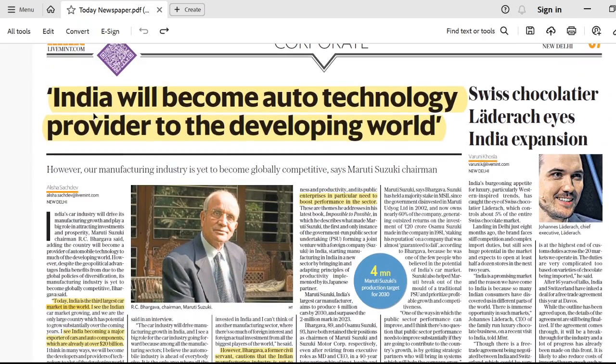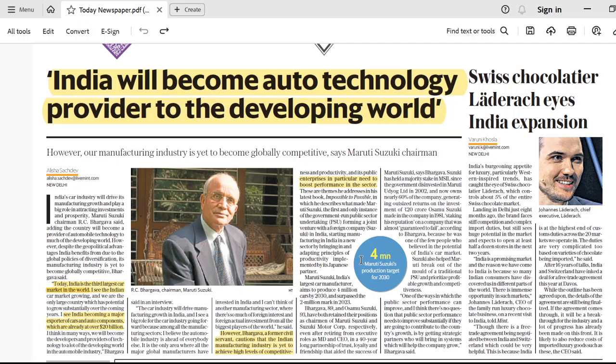Now, in Corporate, this is an important article: India will become auto technology provider to the developing world. Now, why is this important? Because we are talking about a particular sector, the auto technology sector, right? And this article is by the Maruti Suzuki chairman, right? It contains some of his statements, which he has written in it.